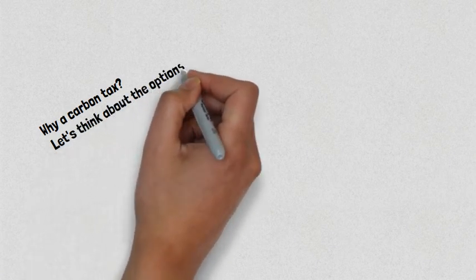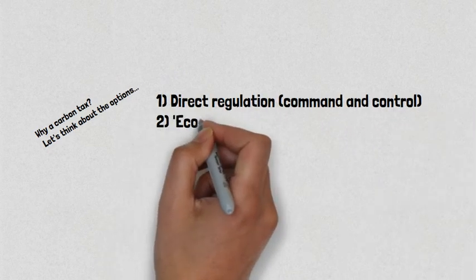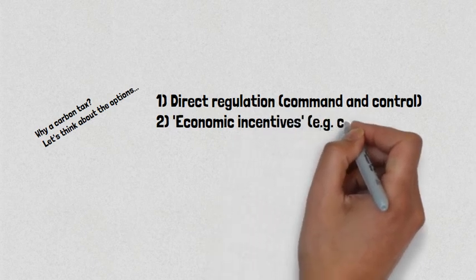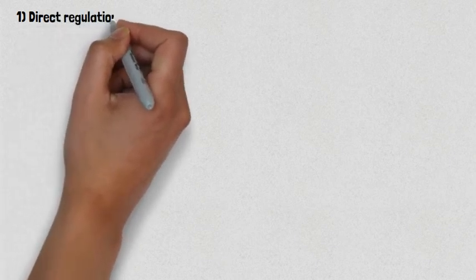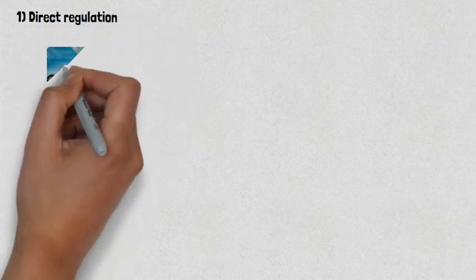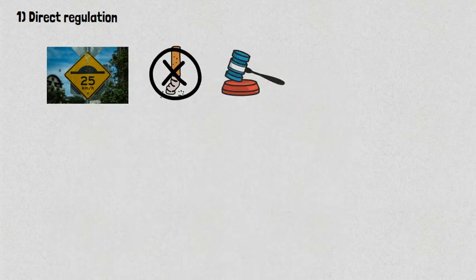There are two main policy alternatives: direct regulation, otherwise known as command and control, and economic incentives, of which a carbon tax is one. Let's look at the first option, direct regulation or command and control. This type of regulation is very common. We're used to speed limits, smoking bans, criminal legislation. Regulators are used to designing these type of policies, and citizens are used to responding to them.